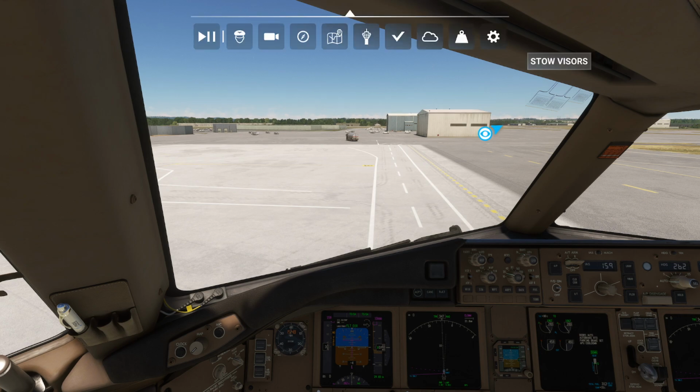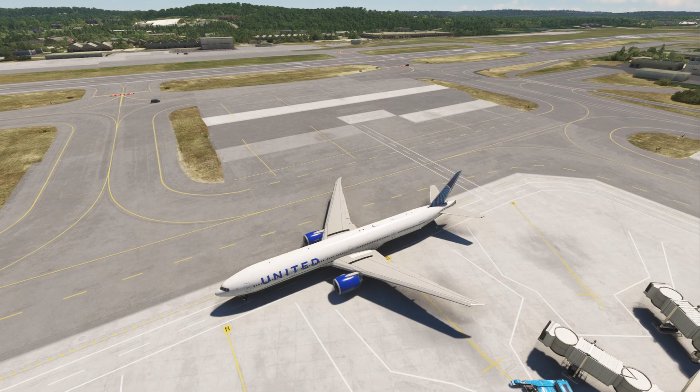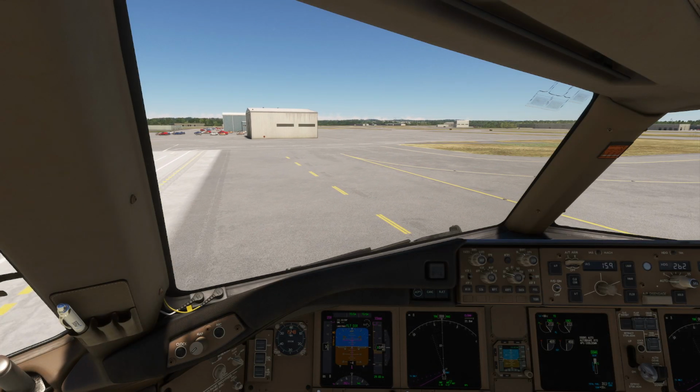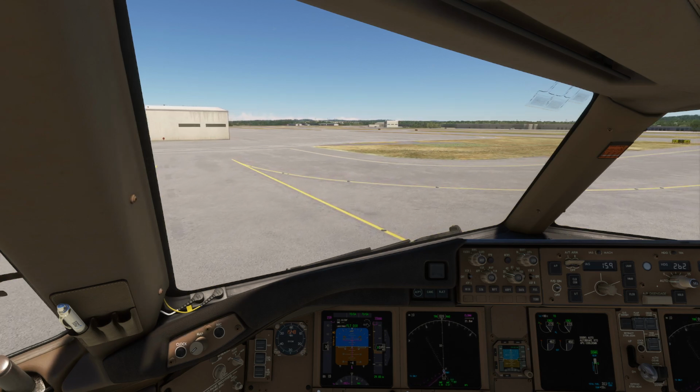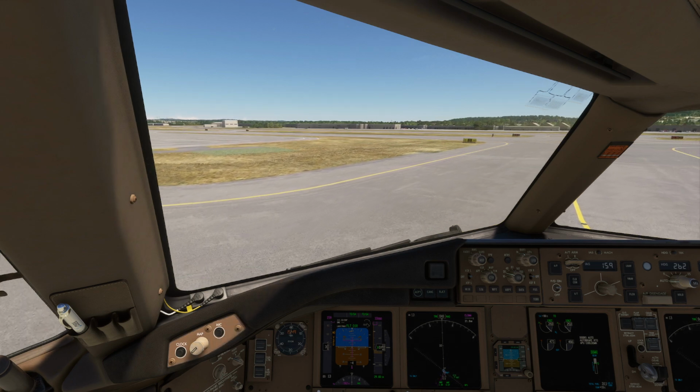So let's see, we're doing 17. Oh, I get what they're making us do. 62 Foxtrot Romeo, cross runway 22, contact ground on 121.9. Interesting. That's a fun way to get there, is what I would say. Ground on 121.9, Falcon 762 Foxtrot Romeo. And somebody else talking, apparently.